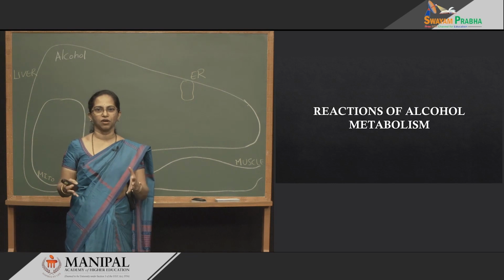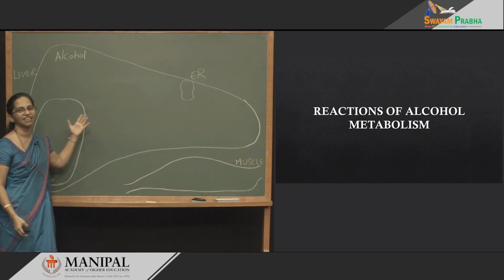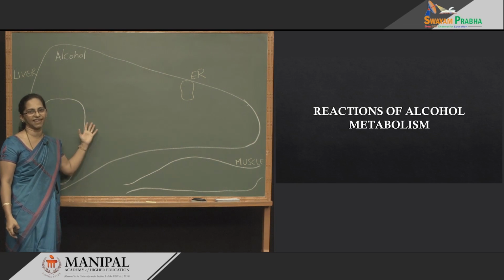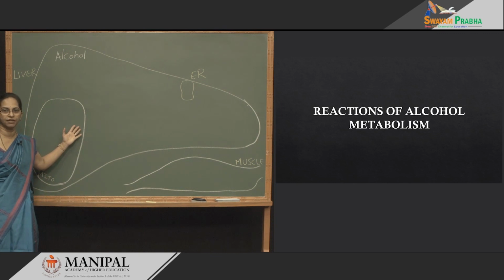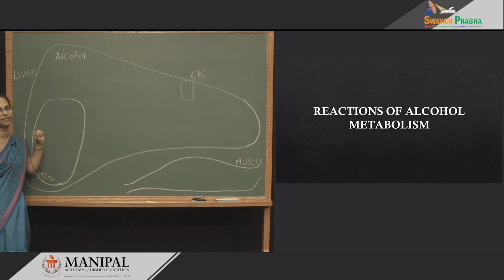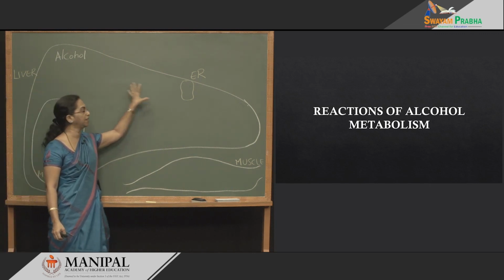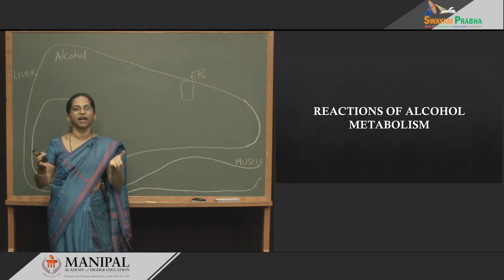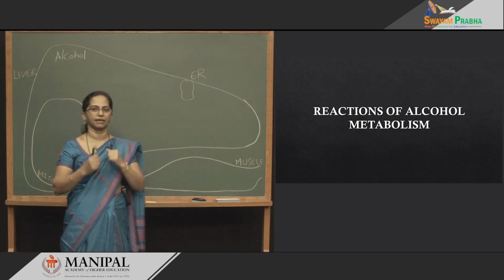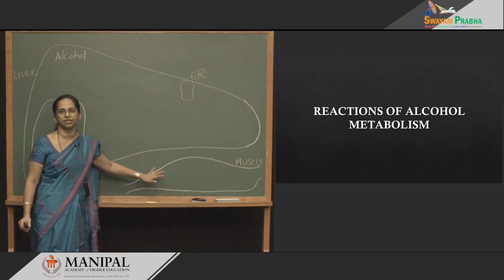I told you alcohol is absorbed in the intestine and brought by the blood to which important site? It is the liver. The liver is the major site that handles alcohol metabolism. So, I have a picture of the liver here showing compartments in the hepatocyte. I have drawn a mitochondrial compartment, the cytosolic compartment and the endoplasmic reticulum, because these three are the sites where you have the alcohol metabolism enzymes. And I have drawn muscle also because finally acetate is going to reach the muscle.